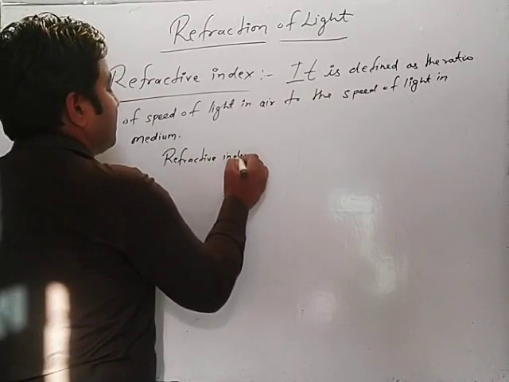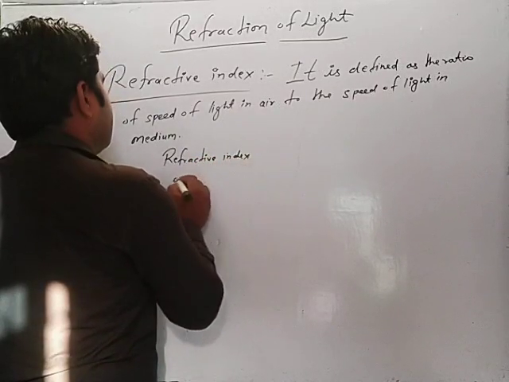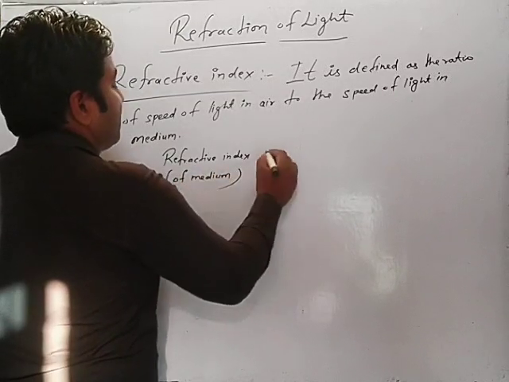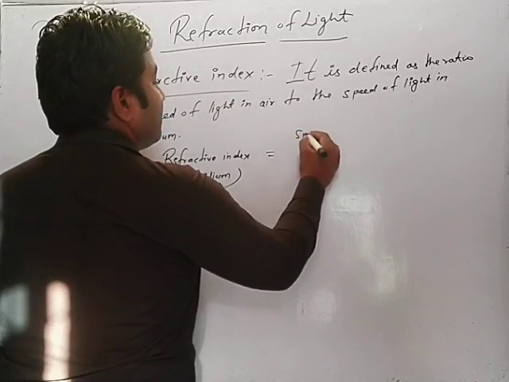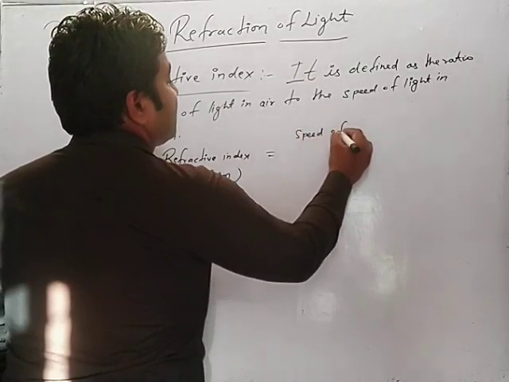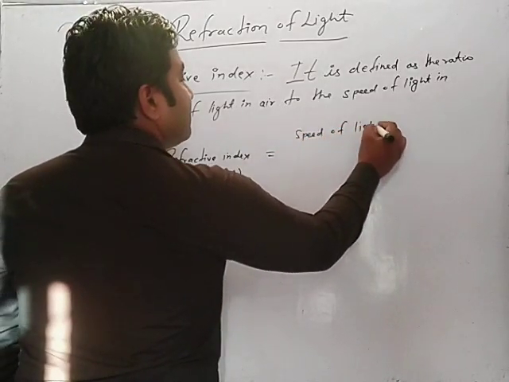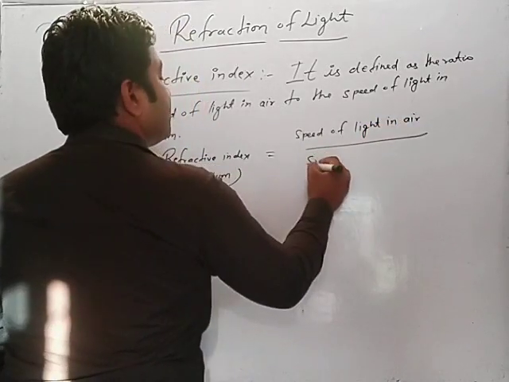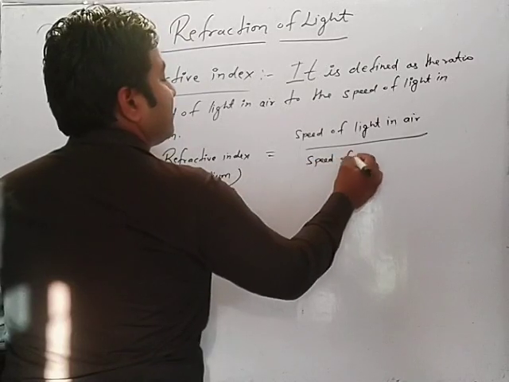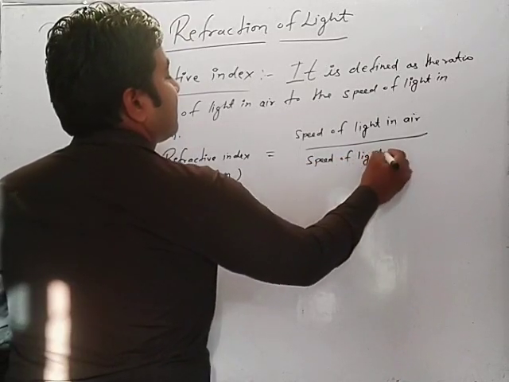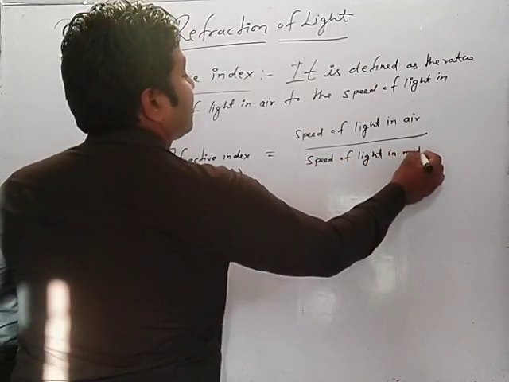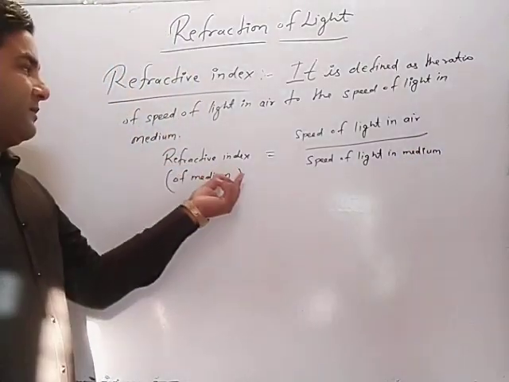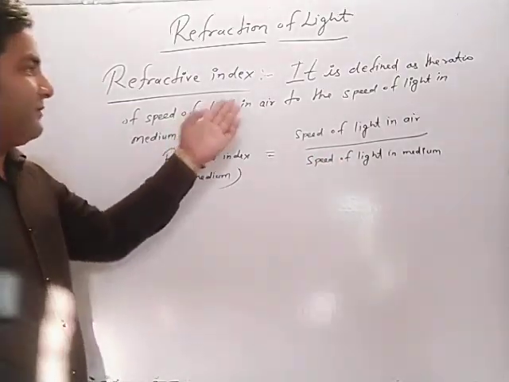That is the refractive index. Refractive index of a medium is equal to the speed of light in air upon the speed of light in the medium. Very simple. Whenever this formula is clear, then you can define it in one way.